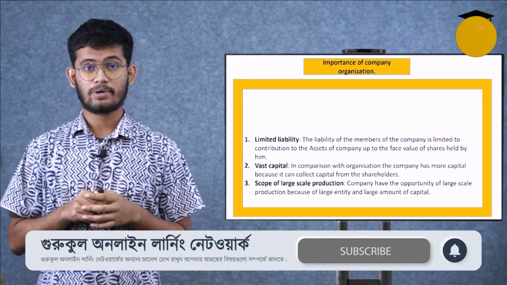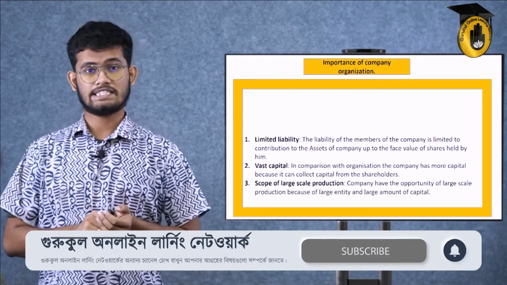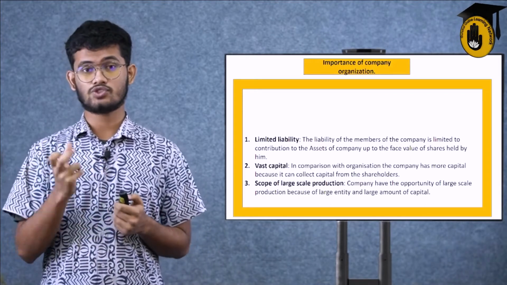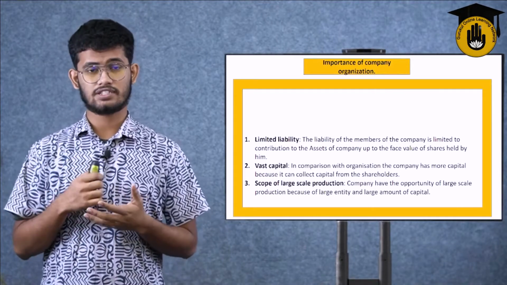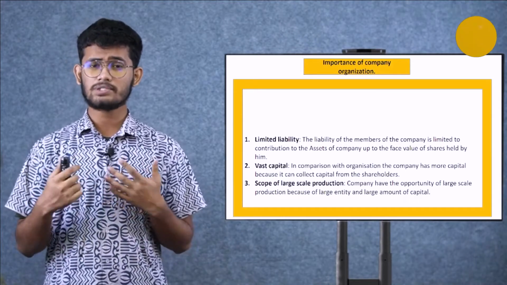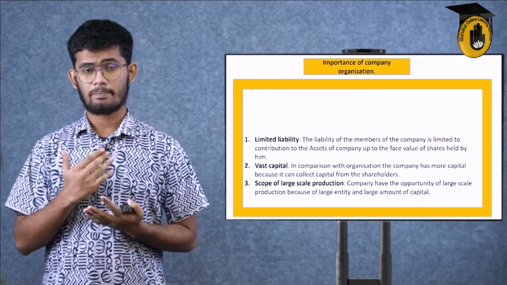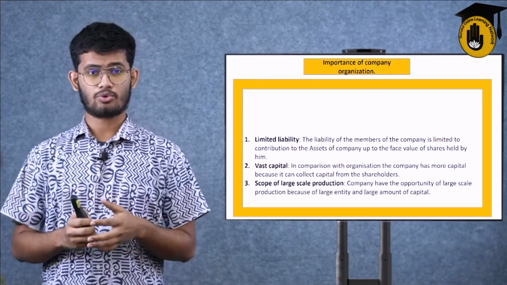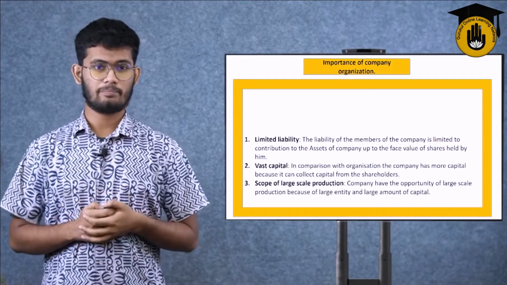But if a company decides to make a large scale production, they can easily take out shares from that company and release them to the public, given a certain price tag related to that share. If a share is being sold for 1 lakh taka, and they released 1,000 shares, that means up to 10 lakhs or 1 million. It depends on the number of shares and the price of shares. The more shares they release, the more capital they can take, and the more capital they are gaining, the more production can be taken in process. That's how scope of large scale production is a very advantageous point in the case of company businesses.